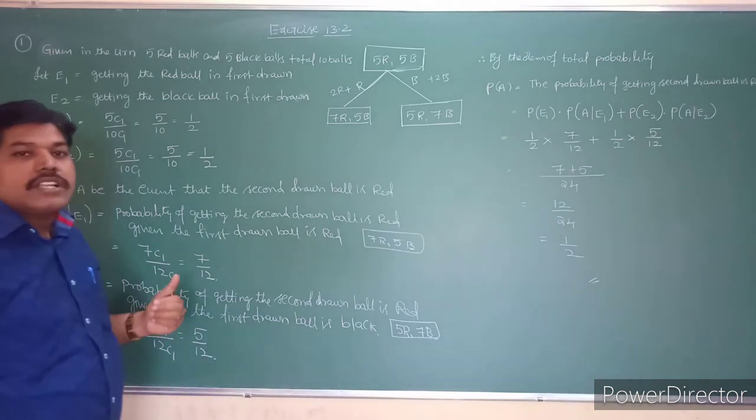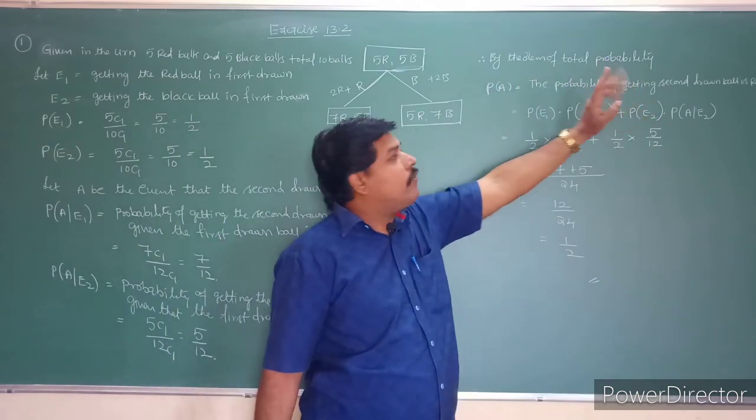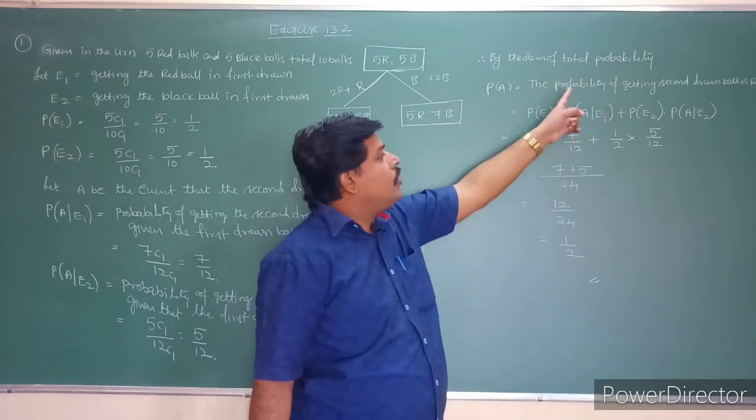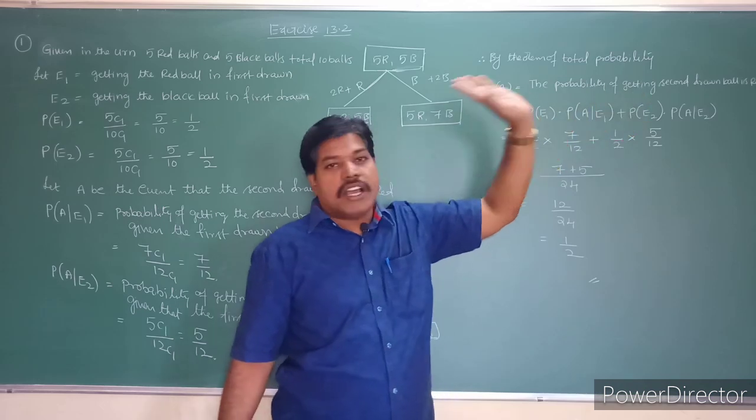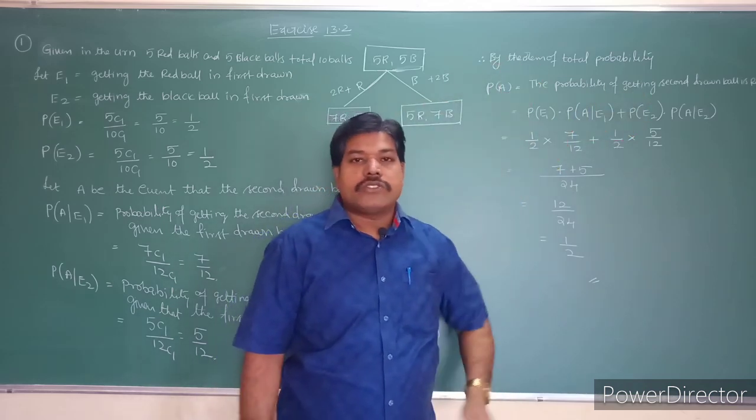Moreover, what is the total probability? That is the total theorem of probability. What we will get is that P of A is equal to the probability of getting the second drawn ball is red. So use the theorem and you will get the answer. Okay, so see that question's theorem.